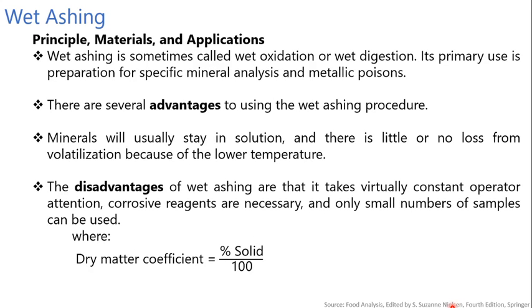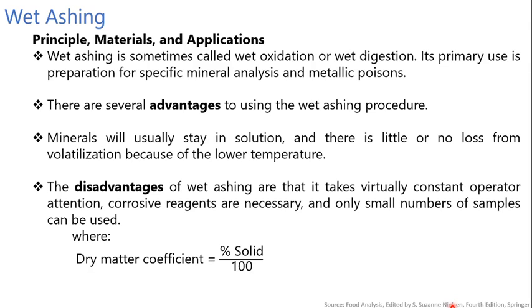Then the next one is wet ashing. So wet ashing principle, materials and application. Wet ashing is sometimes called wet oxidation or wet digestion method. Its primary use is preparation of samples for specific mineral analysis and metallic poisons.